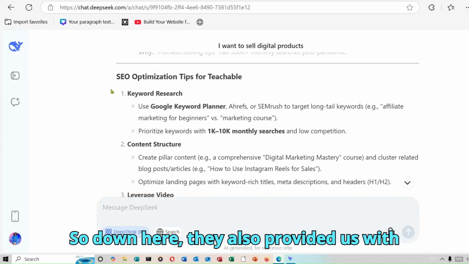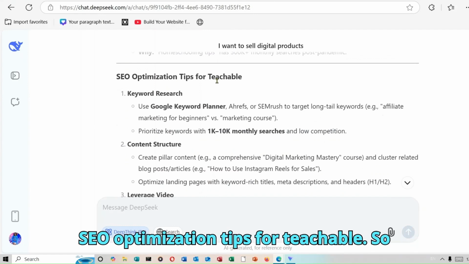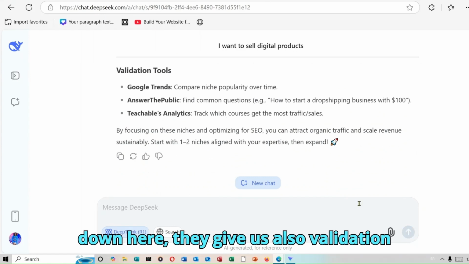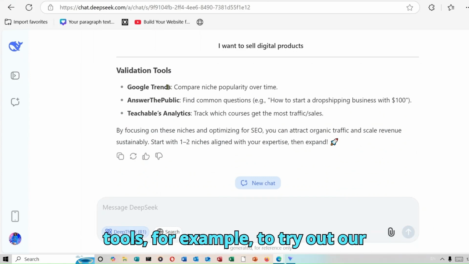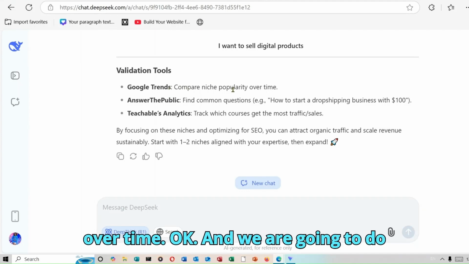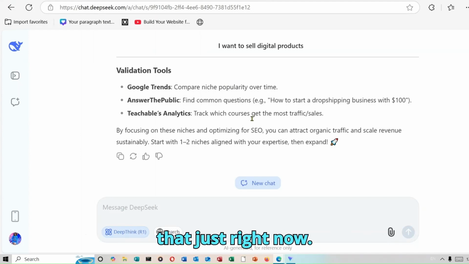Down here they also provided us with SEO optimization tips for Teachable, so you can go through those as well. Then down here they also give us validation tools, for example, to try out our different niche on Google Trends. We search for it and we see its popularity over time. Okay, and we are going to do that just right now.